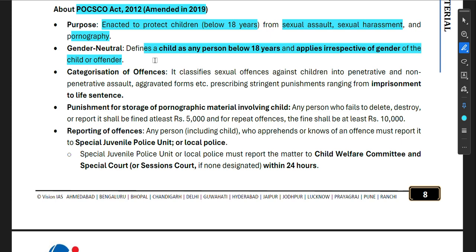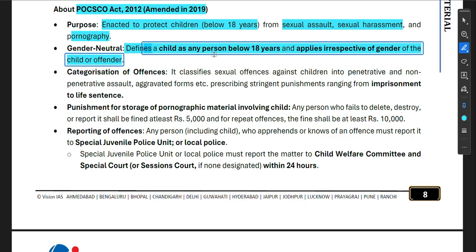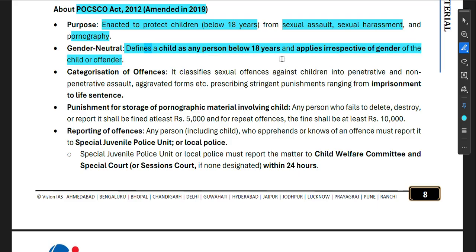It does not mean that sexual harassment or assault happens only to a girl. It can be a boy also. Any person, girl or boy, below 18 years.